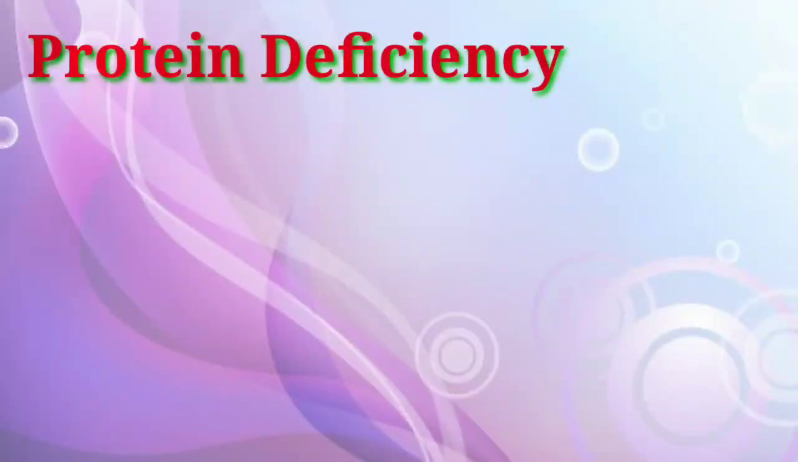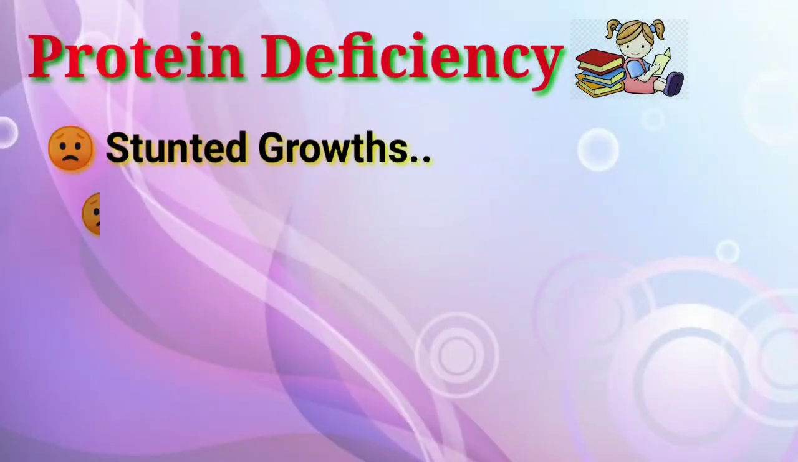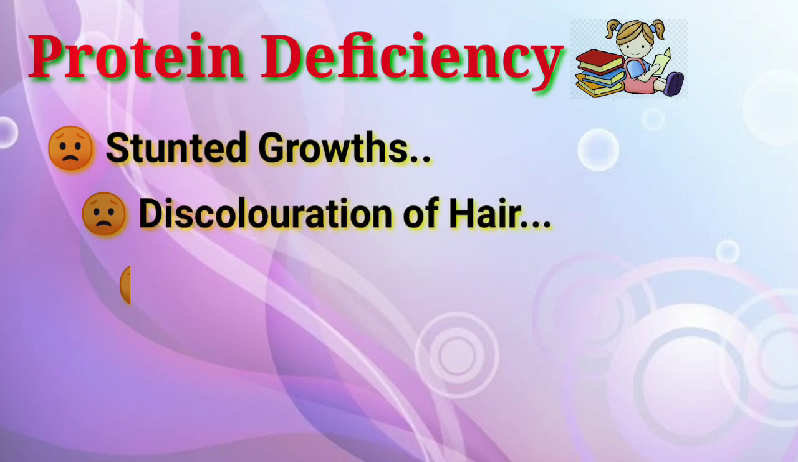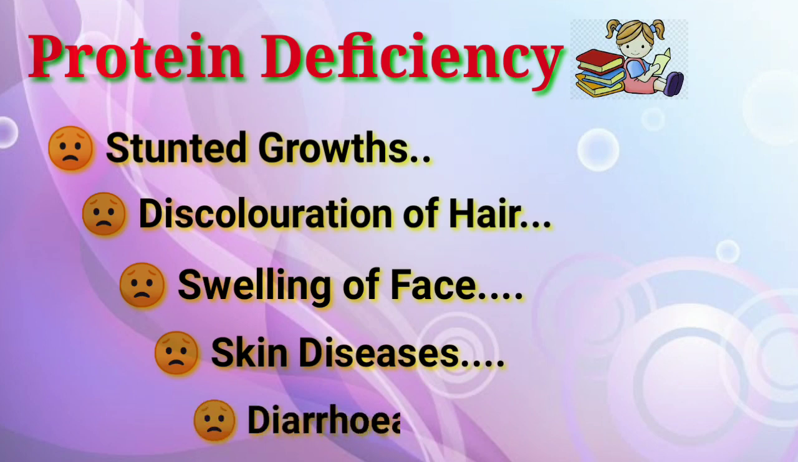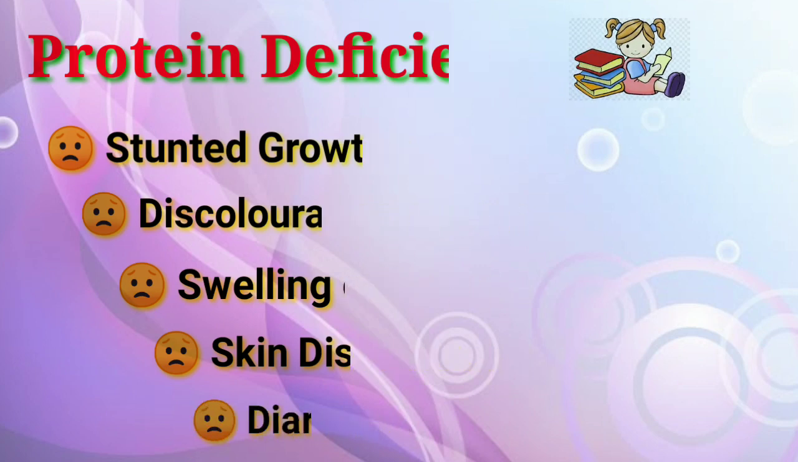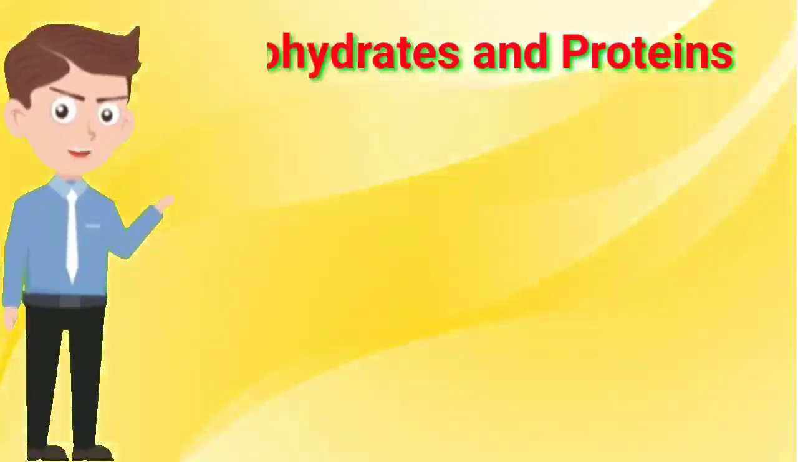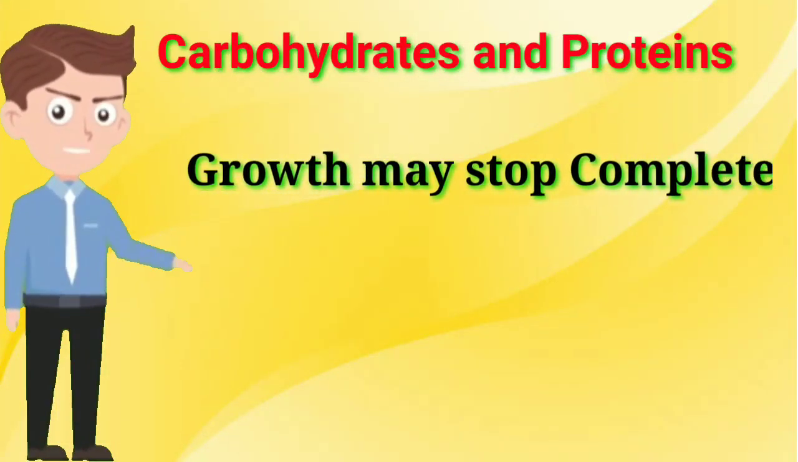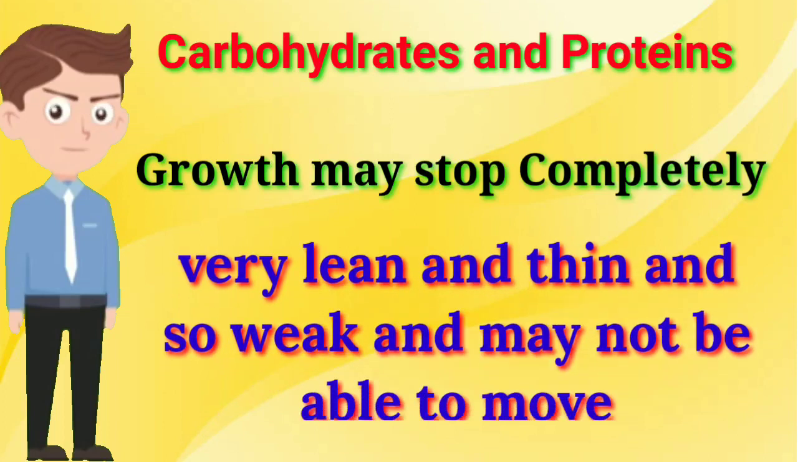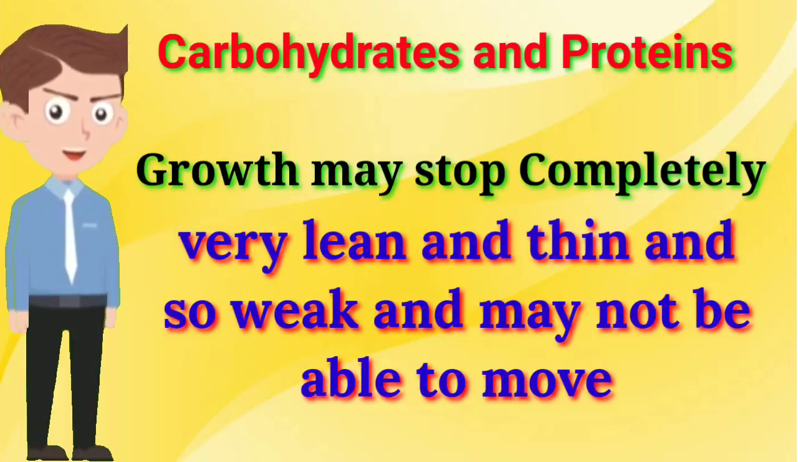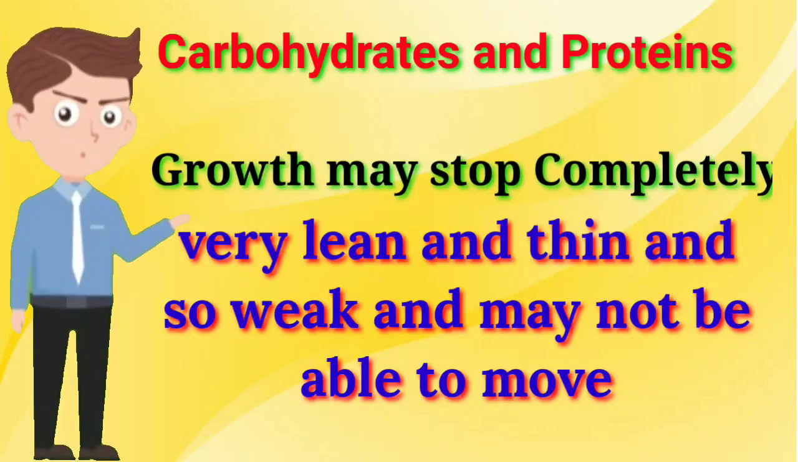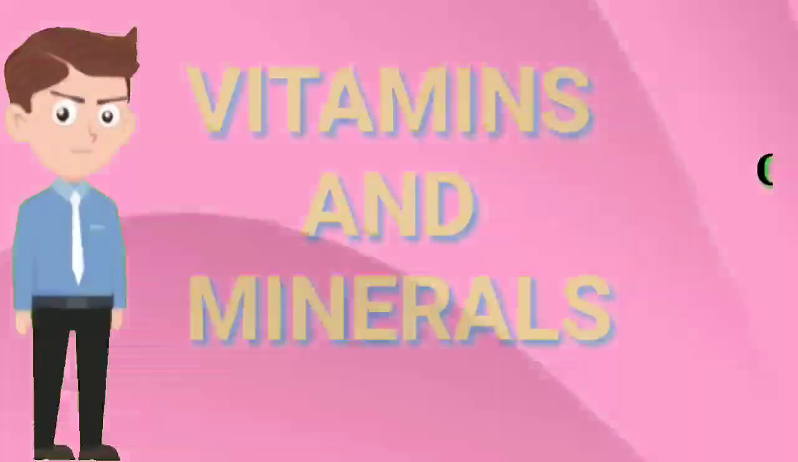If our diet is deficient of protein, then it may lead to stunted growth and discoloration of the hair, swelling of face, skin diseases and diarrhea. So these all may occur due to the deficiency of protein. If our diet is deficient in carbohydrates and proteins, growth may completely stop and the person will be very lean and thin and so weak and may not be able to move also, because of deficiency of carbohydrates and proteins.